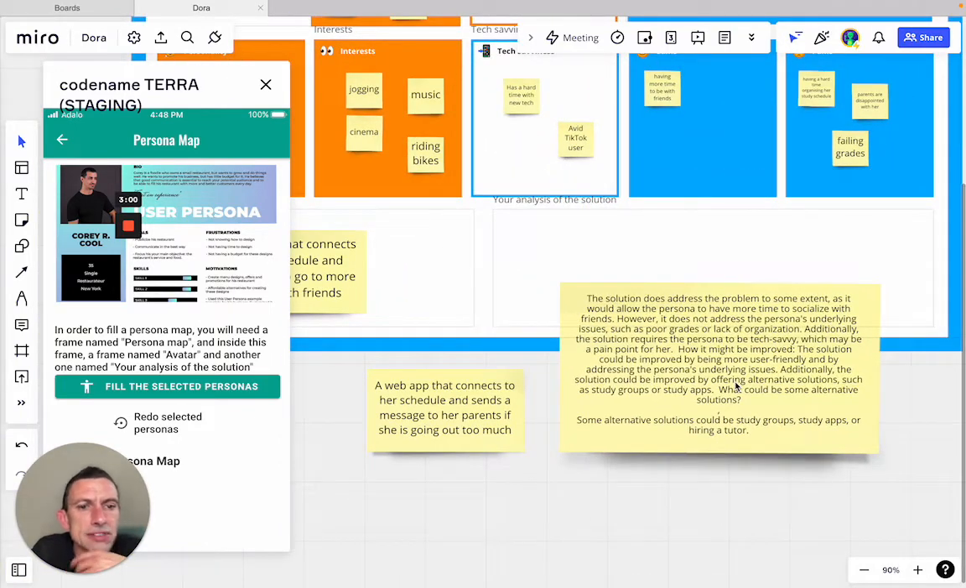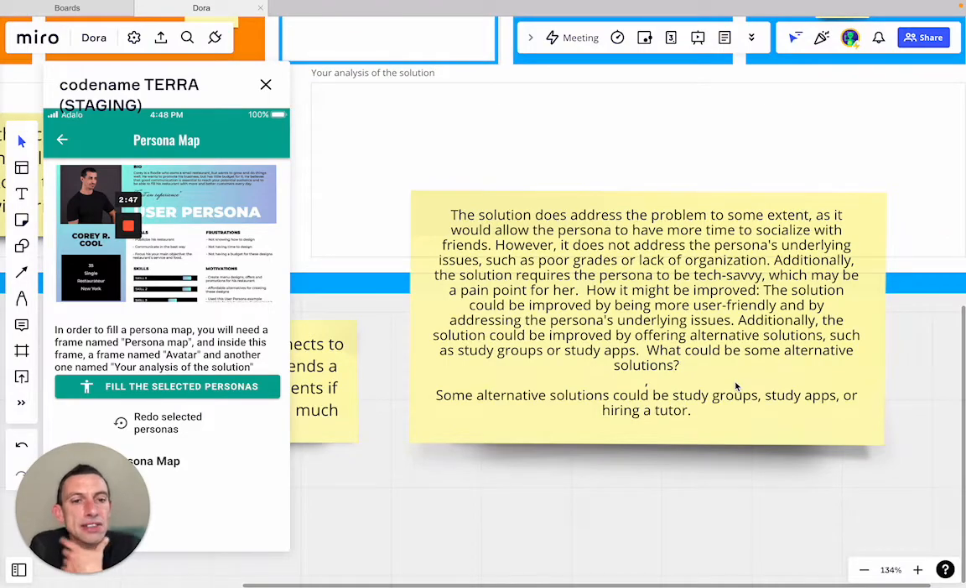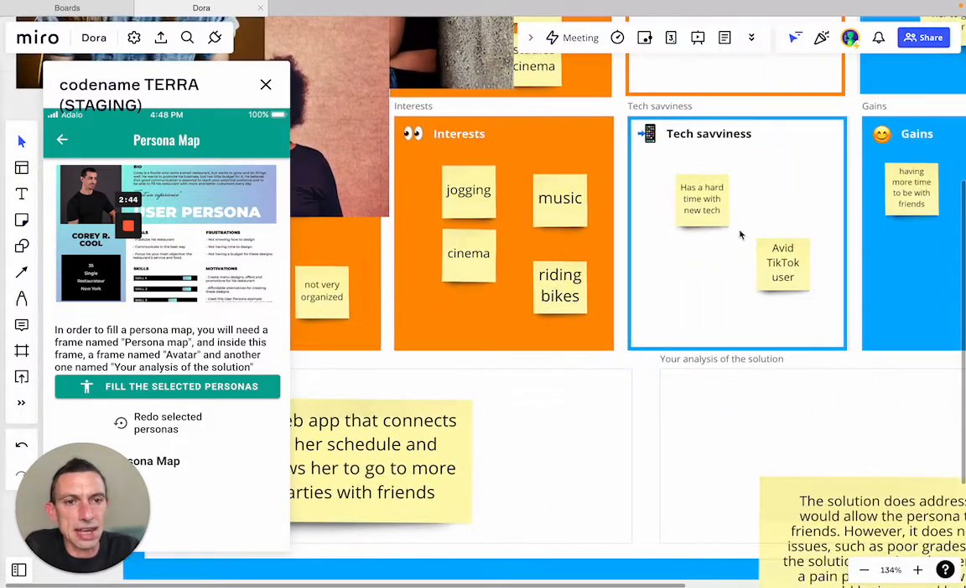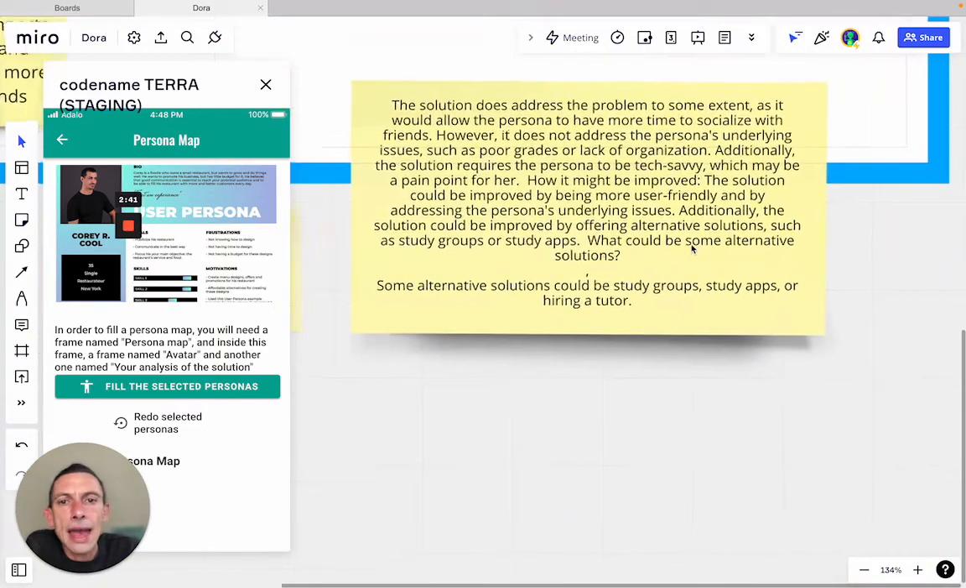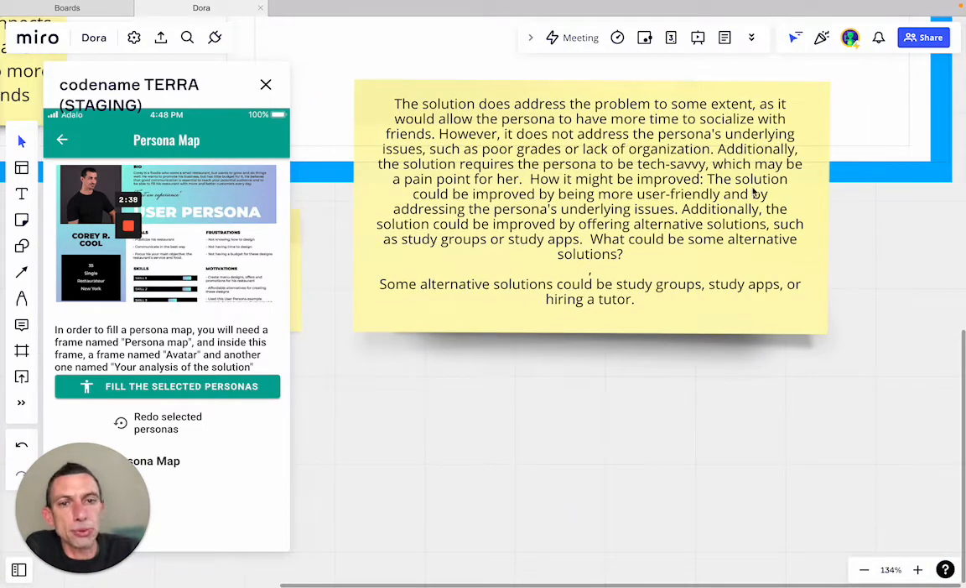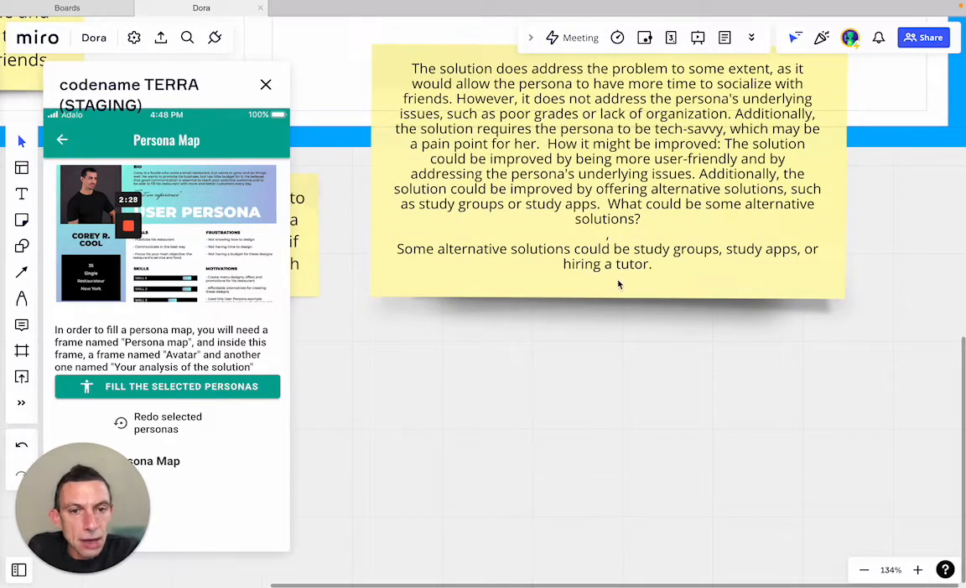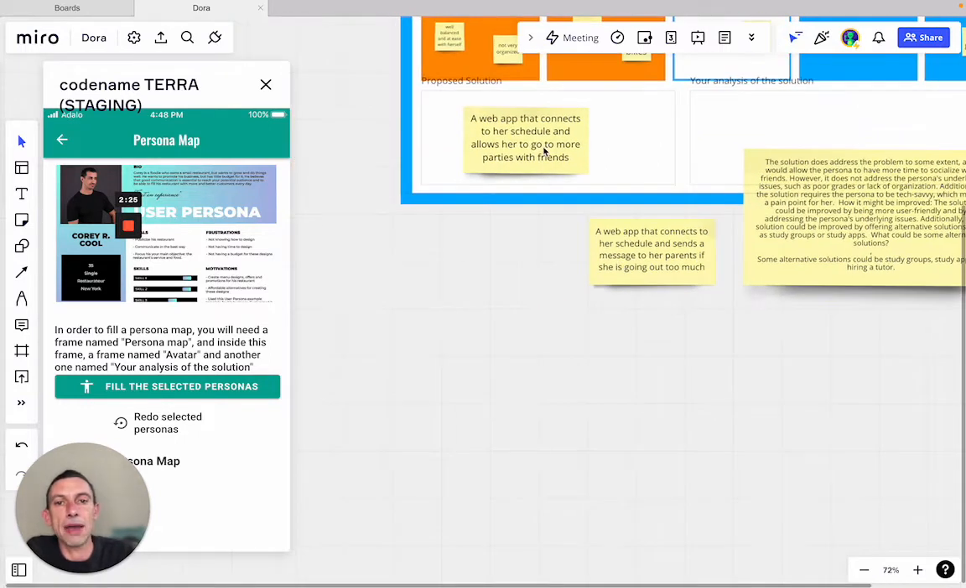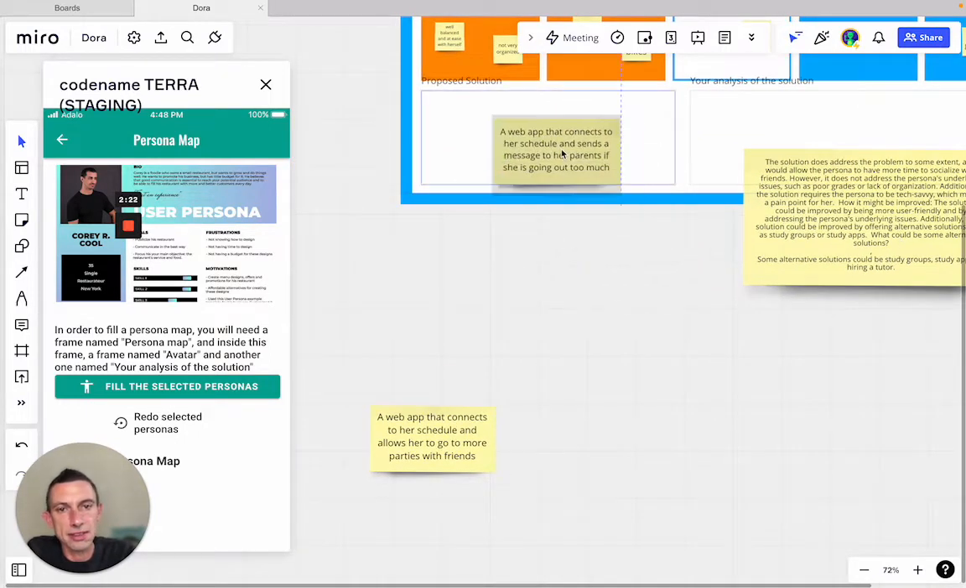The solution does address the problem to some extent, as it would allow the persona to have more time to socialize with her friends. However, it does not address the persona's underlying issues, such as poor grades and lack of organization. It requires her to be tech savvy, which is something that we said she is not. And how it might be improved: the solution could be improved by being more user-friendly and by addressing the persona's underlying issues, offering alternative solutions like study groups or study apps, or hiring a tutor. So this value proposition didn't sit well with the persona.